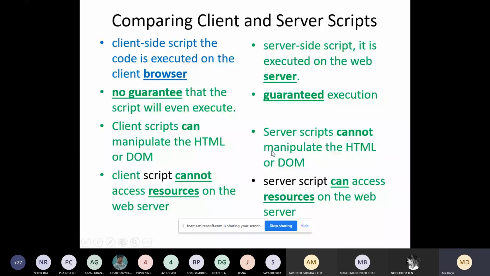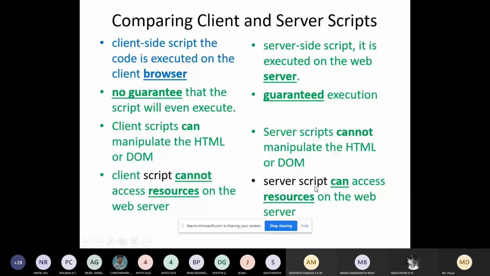Client script cannot access the resources on the web server. Using JavaScript, you cannot connect to the database or alter the tables in the database. For that, we have to make use of a server-side scripting language, where you can access the resources, connect to the database, update the table and add rows in the table. All manipulations can be done using PHP.